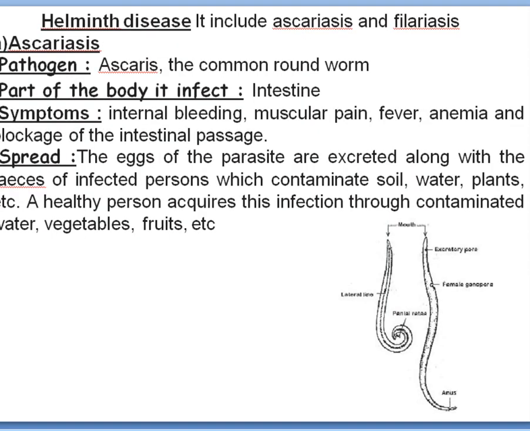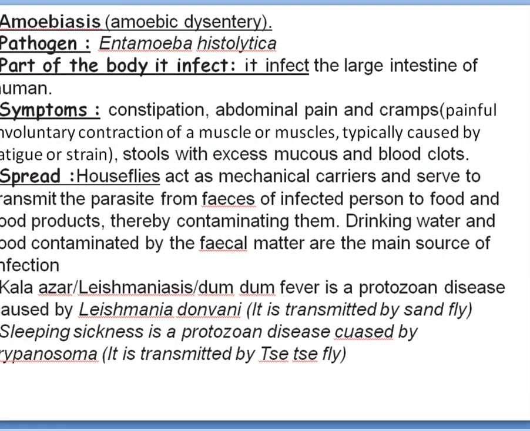Now, the helminth diseases, let us discuss tomorrow. Today we have discussed only 2 diseases. What are the diseases which we have discussed? We have discussed malaria and amoebiasis. Fine. Okay children, tomorrow we will discuss the other things. Let me end the session. Fine.